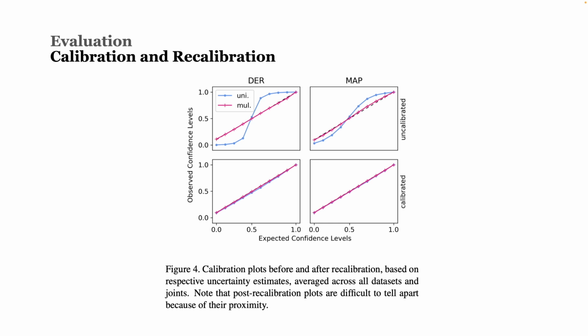In the univariate category, we find that the models are not well calibrated initially. In simple words, the majority of samples has a higher error than predicted by the estimated uncertainties, or the models are overconfident. On the other hand, both multivariate models are almost perfectly calibrated out of the box, with DER exhibiting a slight edge over MAP.